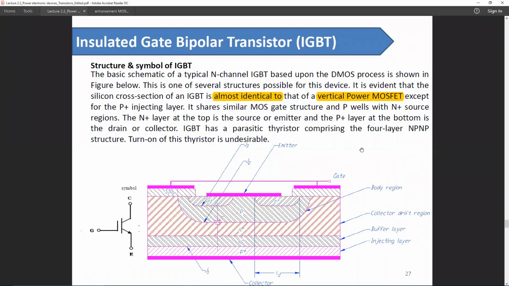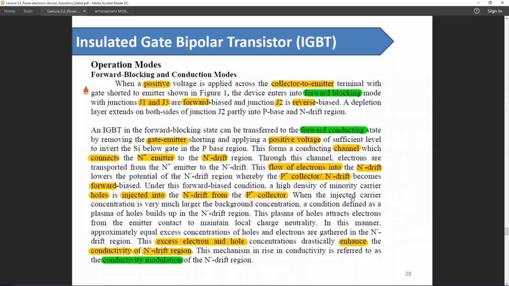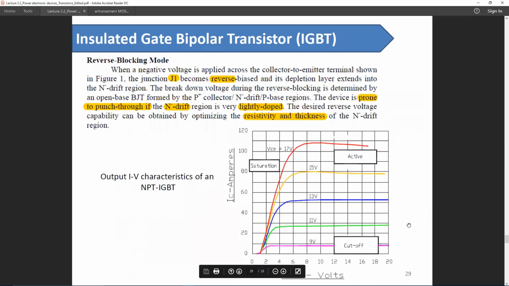So there will be an abundance of carriers in this N minus region. This is called the conductivity modulation of an IGBT.